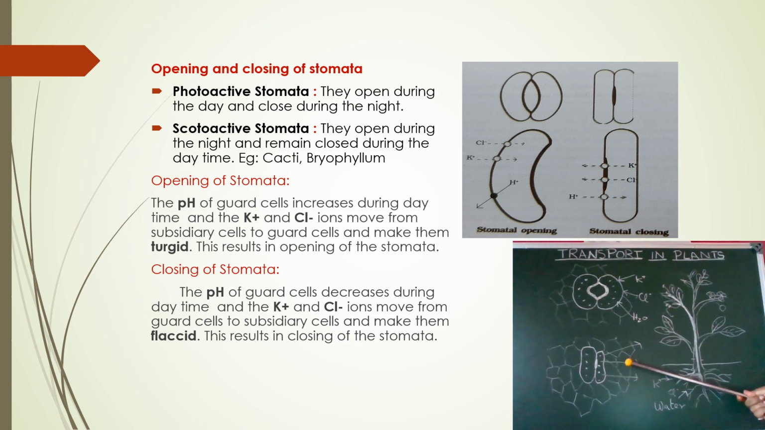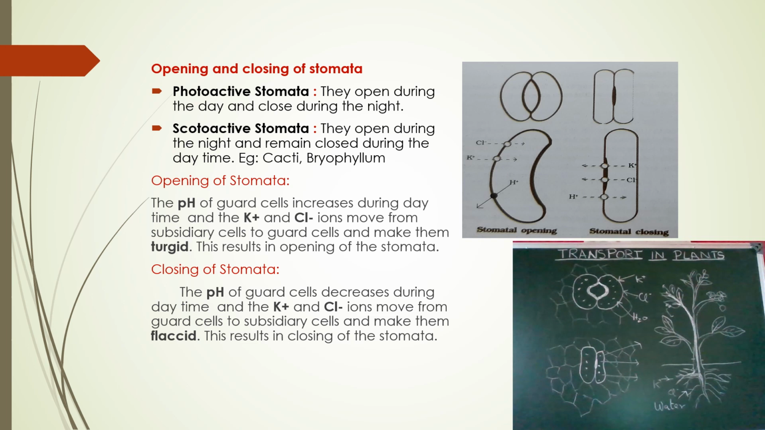And coming to the closing of the stoma: in the night, to stop transpiration, the stoma gets closed. That is, the water and some ions present in the guard cells come out of the cells from the higher concentration to the lower concentration. Exosmosis is happening. That is, the ions in the guard cells are pumped out. So the guard cells become flaccid. That is, they close the stoma. That is the reason that results in the closing of the stoma. And this is the opening of the stoma, and this is the closing of the stoma.